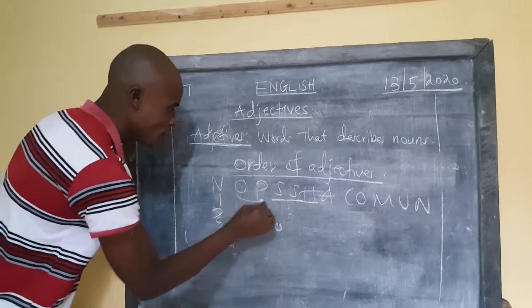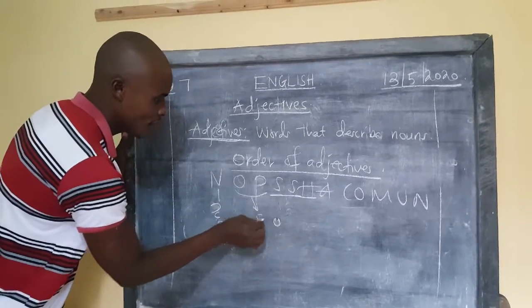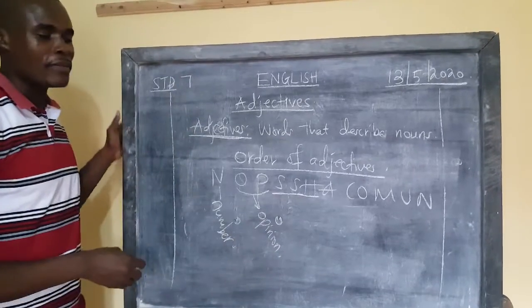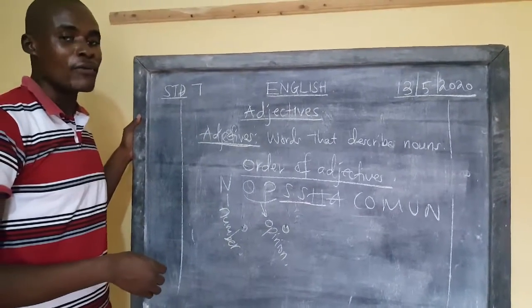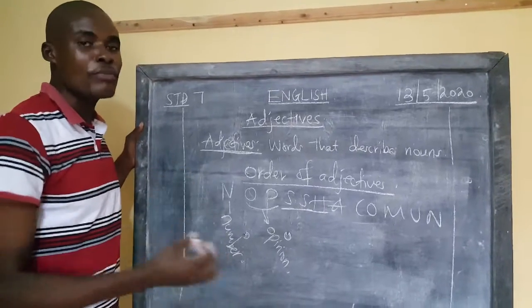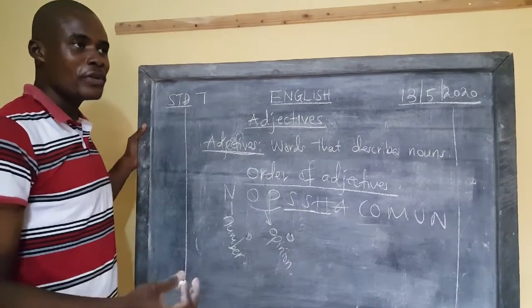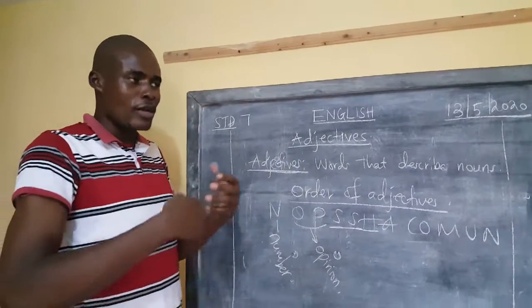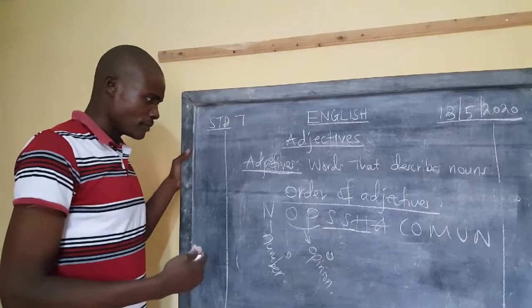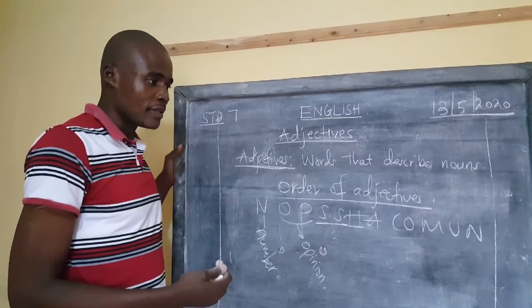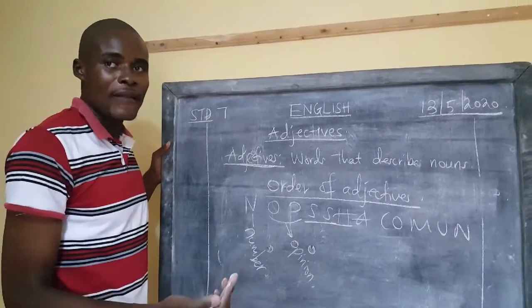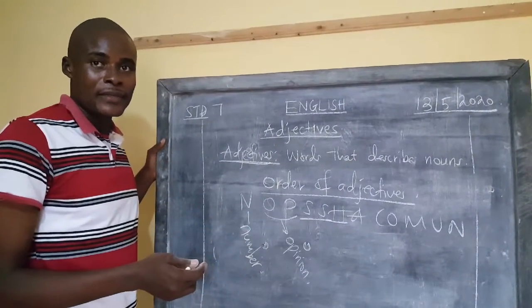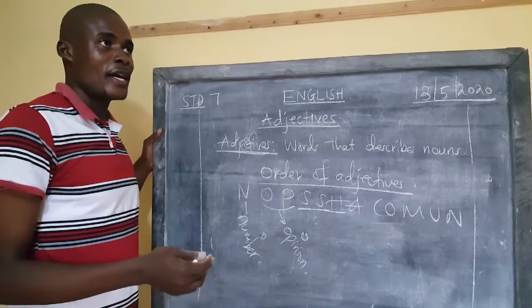Then we go to O and P, which mean the same thing, that is opinion. What is your opinion on something? What is an opinion? An opinion is your general idea, your general observation about something. Like you talk of a beautiful girl, that is an opinion. You are the one who is seeing the beauty of that particular girl.